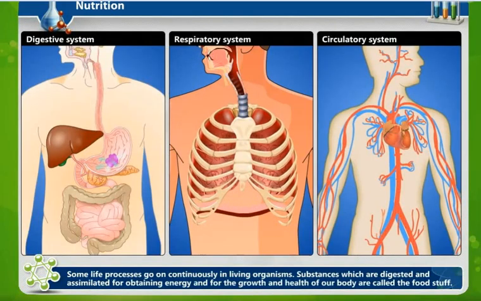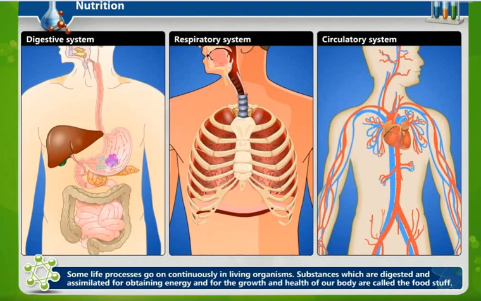Now, some life processes go on continuously in living organisms. Substances which are digested, assimilated and absorbed in the blood for obtaining energy and for growth and health of our body are called foodstuffs.